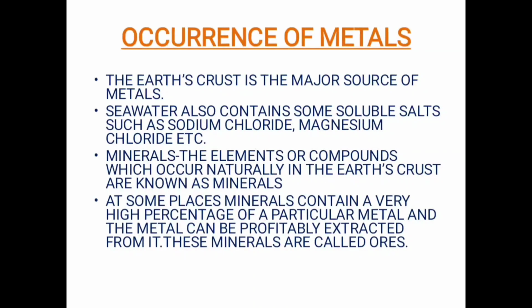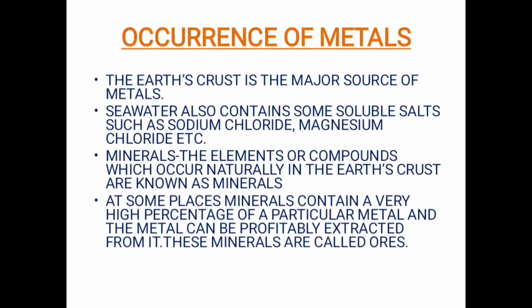Now what are minerals? The elements or the compounds which occur naturally in the earth's crust are known as minerals. Now these minerals are any element or compound that are naturally occurring in the earth's crust. Sometimes it happens that a few of the minerals contain a high concentration of metal. Such minerals which consist of a high concentration of metal are generally referred to as ores.